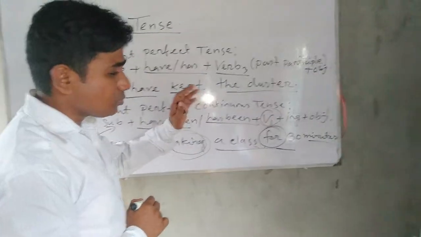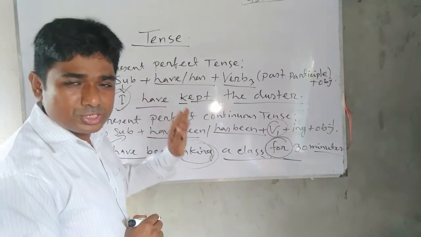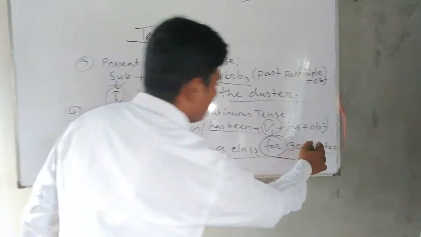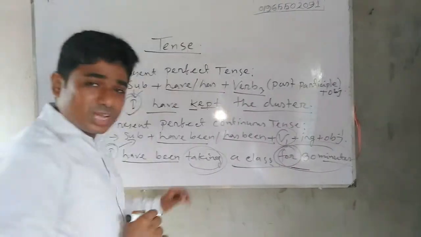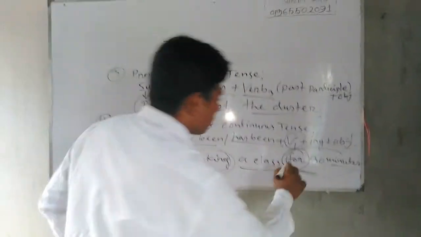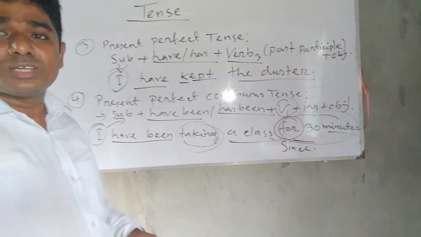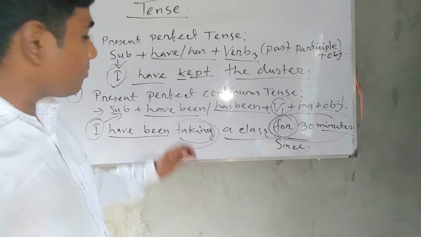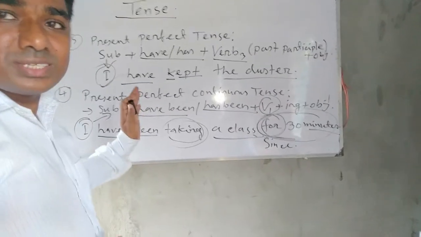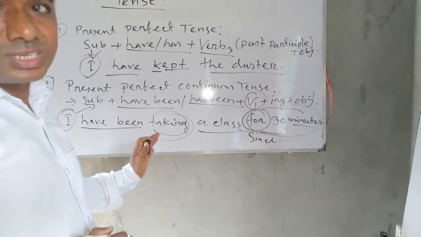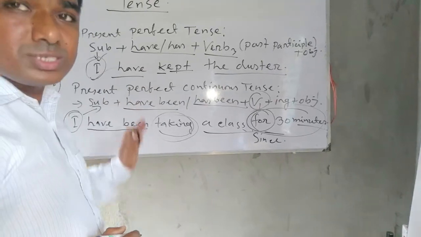You will find a period of time or point of time in the object. This time is added by for or since. You will find for or since in the present perfect continuous tense at the end of the sentence, which is called the object.